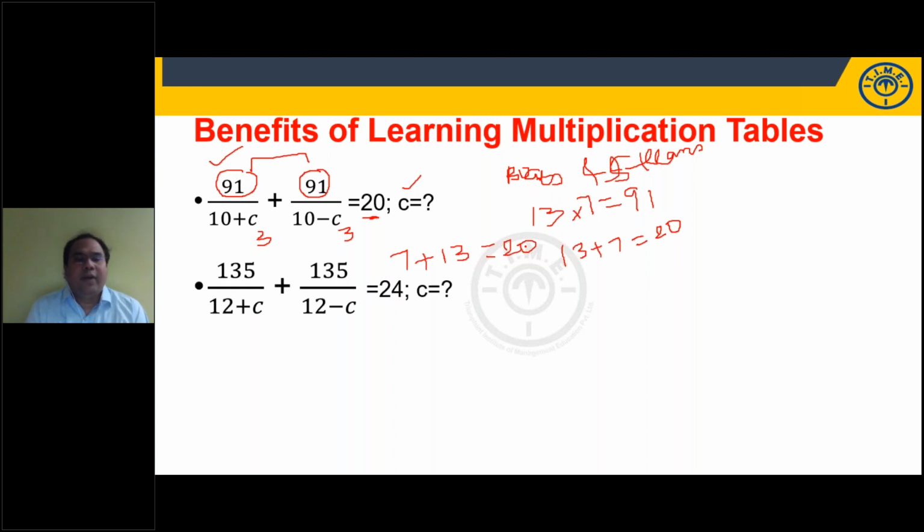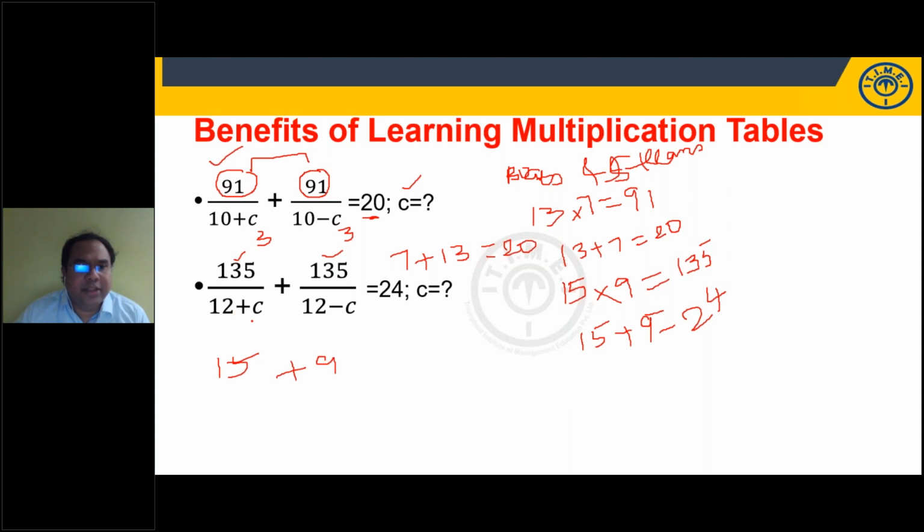Try this. 135 by (12 plus C) plus 135 by (12 minus C) is equal to 24. C value, students. Which multiplication table do you come across 135 in? Add these two, we should get 24. Right, very good. One of our friends is saying 15 nines are 135. Very good. And 15 plus 9 is 24. So friends, one should be 15, the other value should be 9.